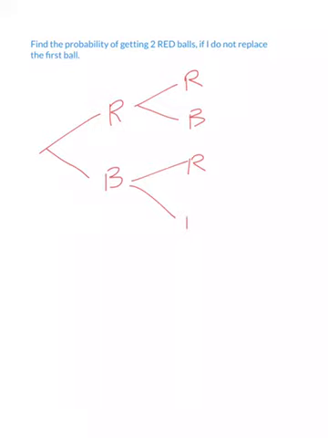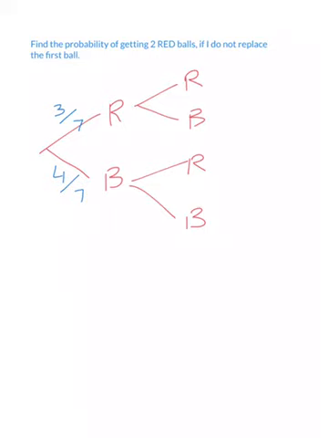But the difference is now that the probabilities are going to change slightly. The probability of getting a red is 3 over 7. And the probability of getting blue is 4 over 7. But if I take a red out and then don't replace it, now I've actually got 2 red balls and 6 altogether.